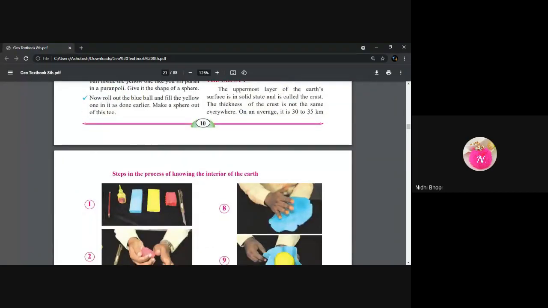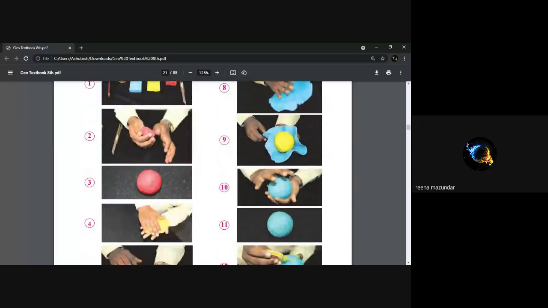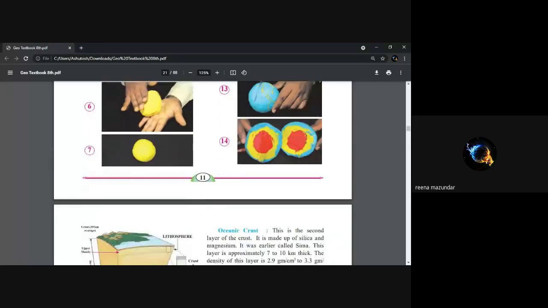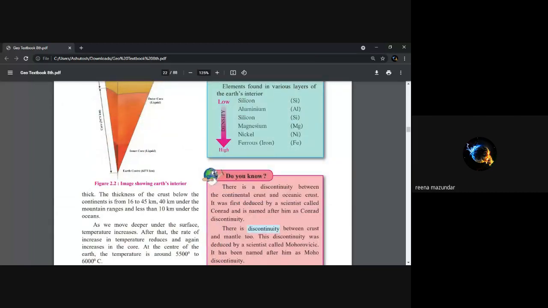Yes, ma'am. Mansi and Nidhi, only two are answering, others are not answering. So I don't know whether they are understanding or not. Teacher, now only we are here. Me and Nidhi and you are left. Others all left. Yes, ma'am.